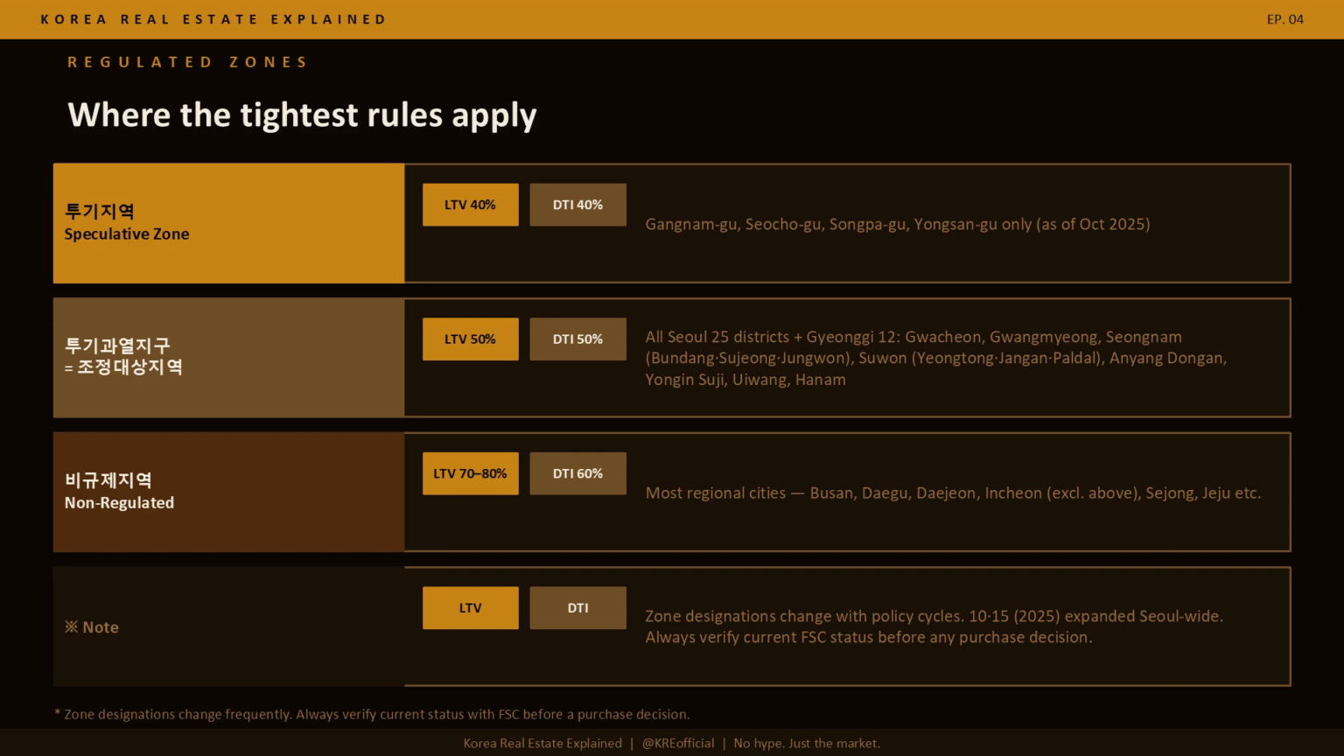All 25 Seoul districts plus 12 Gyeonggi areas, including Gwacheon, Gwangmyeong, Seongnam-Bundang, Sujeong, and Jungwon districts, parts of Suwon, Anyang-Dongan, Yongin-Suji, Uiwang, and Hanam, all designated under the October 2025 policy. Non-regulated areas, LTV 70 to 80%, DTI 60%. Most regional cities, Busan, Daegu, Daejeon, Regional Incheon, Sejong. Zone designations change with every policy cycle. Always verify current FSC status before making any purchase decision.